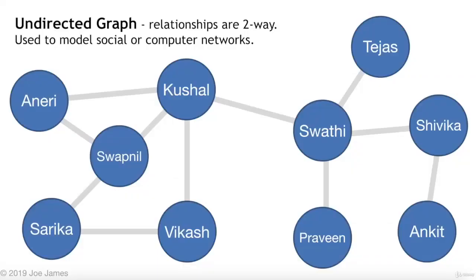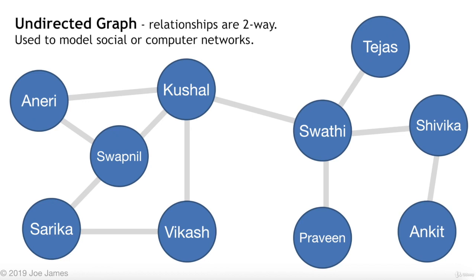So another really important data structure is graphs. Graphs are perfect for modeling real-world objects in a lot of cases. A graph consists of vertices and edges connecting those vertices. So, for instance, in a social network, the vertices could be people, right? And the connections are friendships or relationships between people.